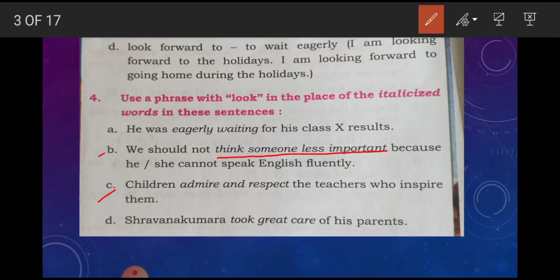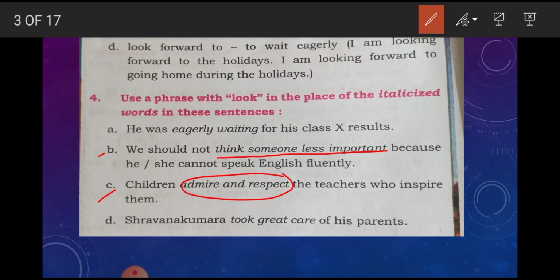Next is: children admire and respect the teachers who inspire them. Here the italicized words are admire and respect. We have to use a phrase with look. What phrase can we use there? That is look up to. Children look up to the teachers who inspire them. Instead of admire and respect, we can use the phrase look up to.